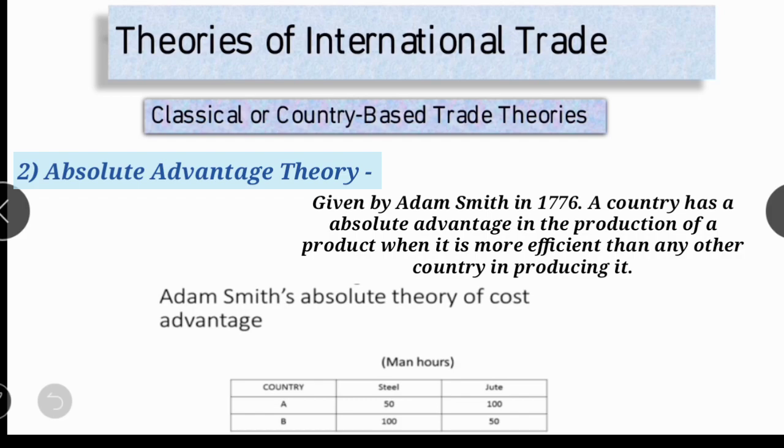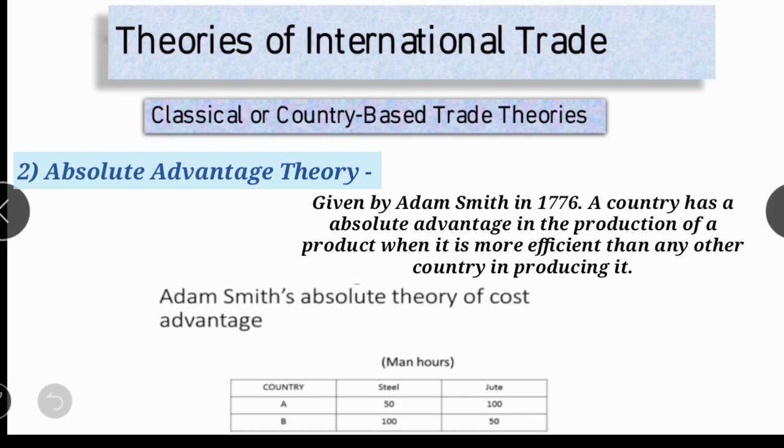Smith's theory reasoned that with increased efficiency, people in both countries would benefit and trade should be encouraged. His theory states that a nation's wealth shouldn't be judged by how much gold and silver it had, but rather by the living standards of its people.